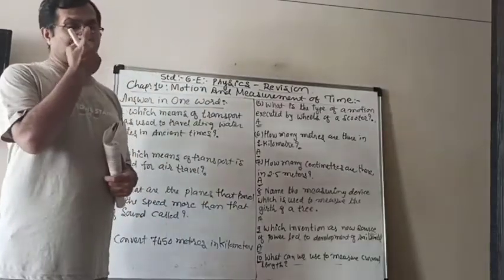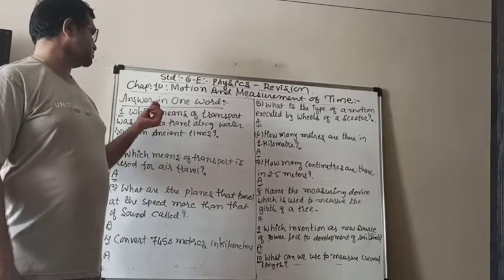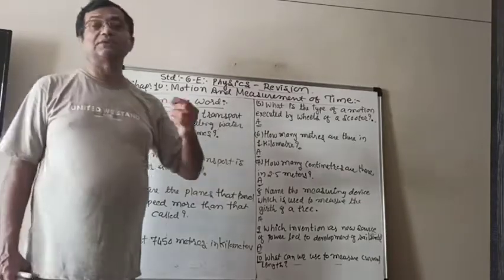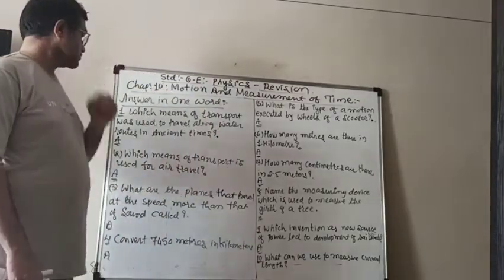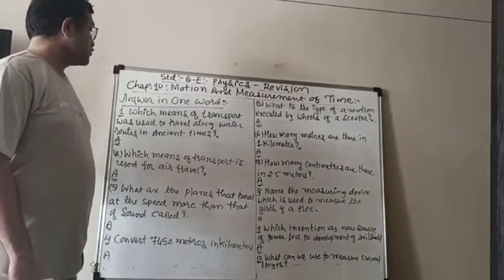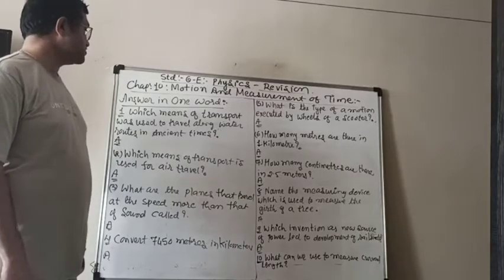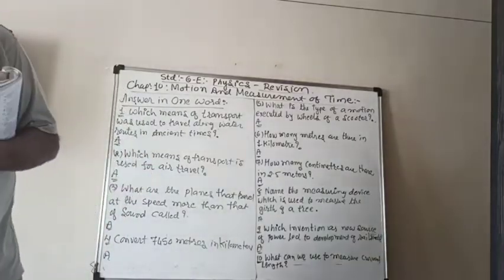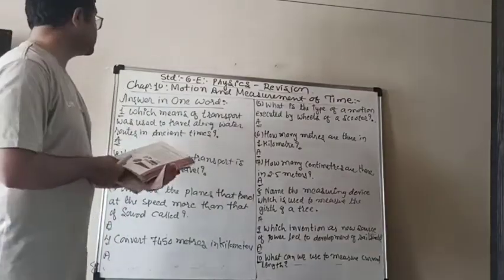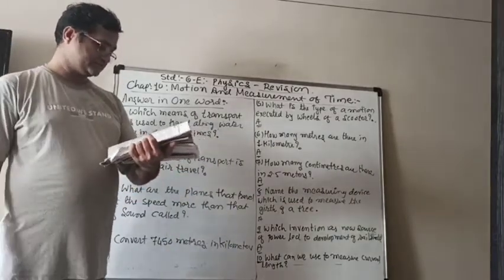Now we will see some questions whose answer can be given in one word. The first question is: which means of transport was used to travel along water routes in ancient times?